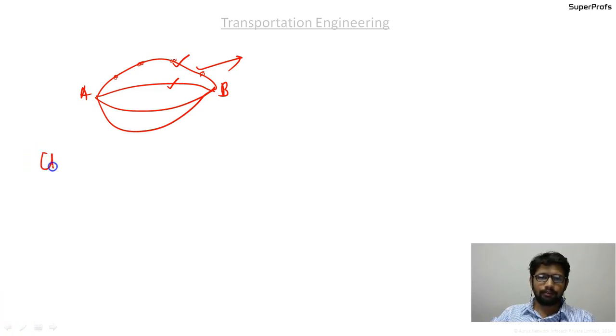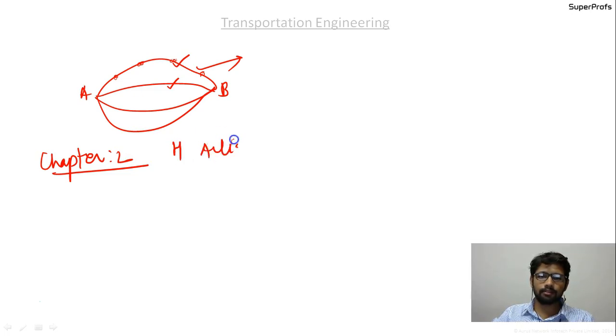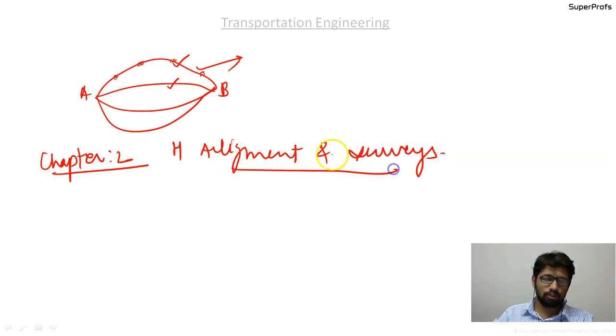Afterwards we went on to chapter number 2, that is highway alignment and surveys. In this chapter, what we discussed was mainly the fixing of the center line of the road, that is the highway alignment.